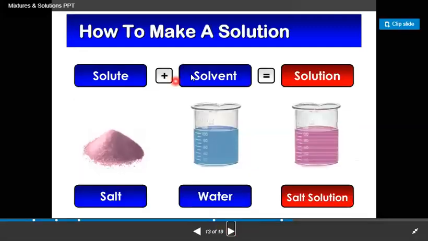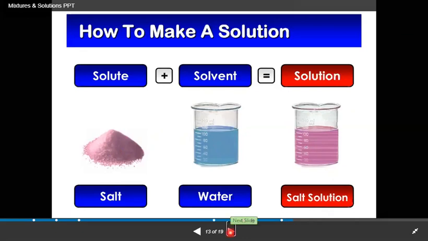Now, how to make a solution? In my next slide I am going to discuss how to make a solution. You take a solute, plus you take a solvent in the form of water, and that is equal to a solution. When these two are combined together, they form a solution, a special type of mixture.